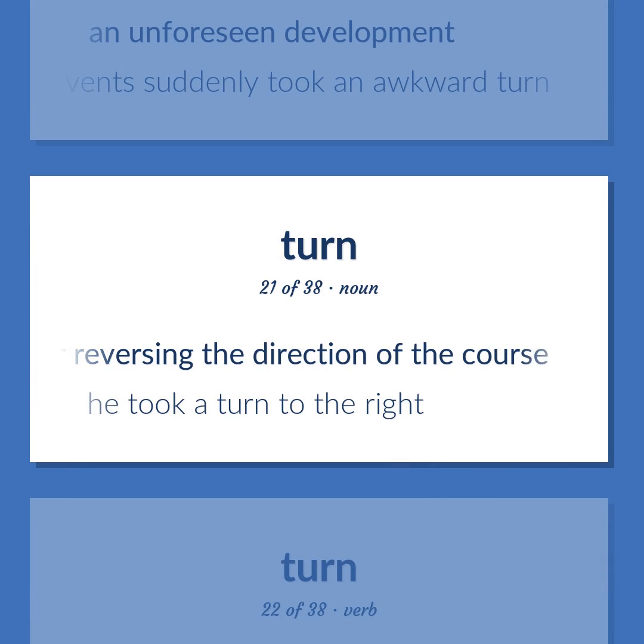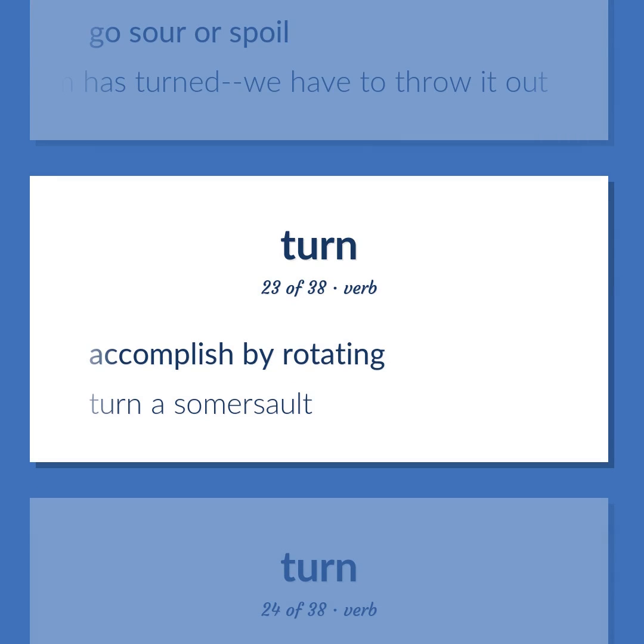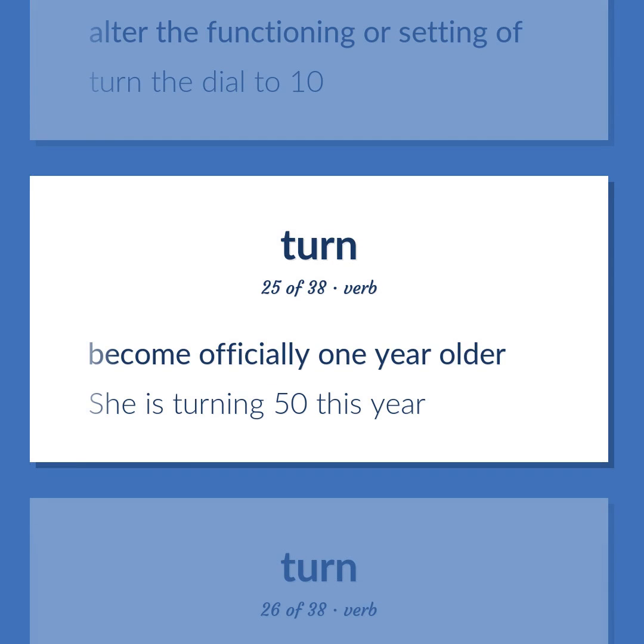He took a turn to the right. Go sour or spoil. The cream has turned, we have to throw it out. Accomplish by rotating. Turn a somersault. Alter the functioning or setting of. Turn the dial to 10. Become officially 1 year older. She is turning 50 this year.